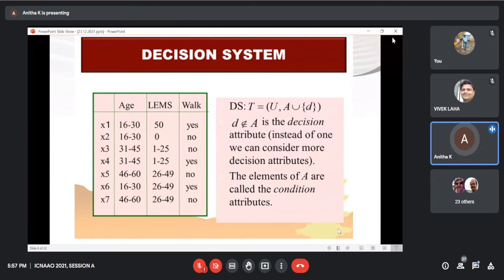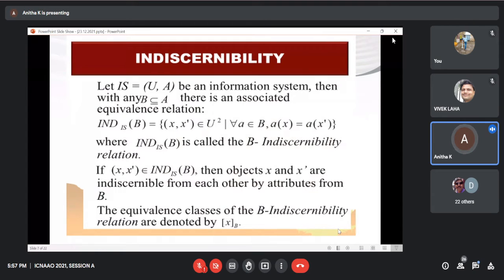Data analysis for rough set is done by using the decision system. So here we are having three variables: age, limbs, and walk. Here age and limbs are conditional attributes, walk is the decision attribute. Based on these conditional attributes, we can identify whether the particular patient is able to walk or not. Indiscernibility relation is the equivalence relation in which two objects are identified by their equal attribute values. If (x, x') belongs to the indiscernibility relation set, then objects x and x' are indiscernible from each other by attributes from B.